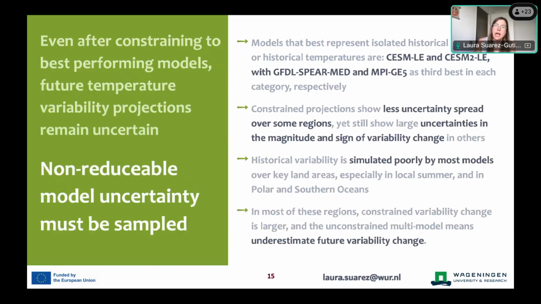And with this, I just want to give you a few summaries of our results. But again, this is quite an in-depth assessment over many regions of the world, and we explore over different regions why these discrepancies might happen. So if you're interested in a particular model or in a particular region, I really would like to point you in this direction of the paper, because I think it's quite useful, especially if you don't want to spend the time looking into all of these regions, all of these models for your study.